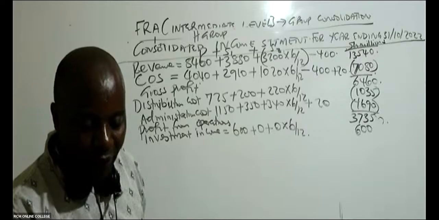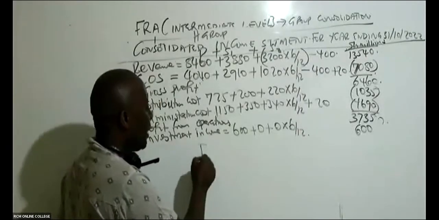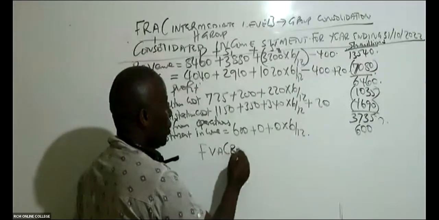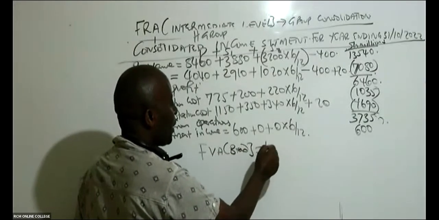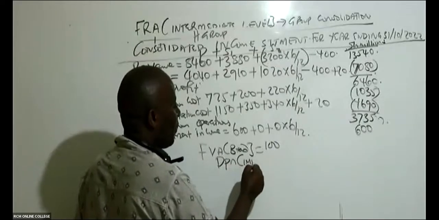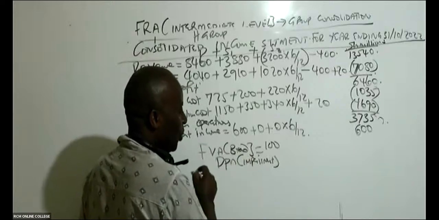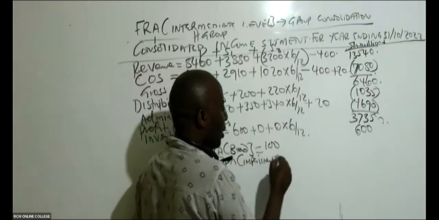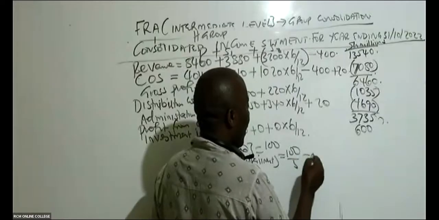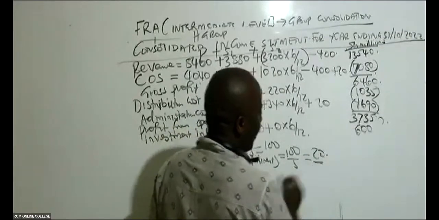How did I get the 20 for impairment? Remember, we had a fair value adjustment of brand name, which was 100. And then we said depreciation; of course, we call loss in value of a brand impairment, because a brand is something you can't touch, it's an intangible asset. So it was 100 divided by 5 years. It had a remaining useful life of 5 years, which gave us 20.